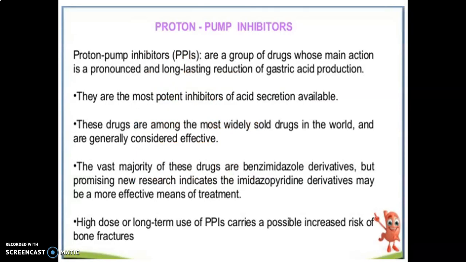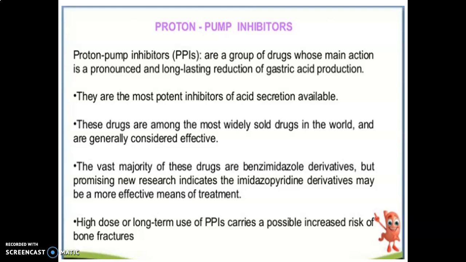So first of all, what are proton pump inhibitors? Proton pump inhibitors are a group of drugs whose main action is a pronounced and long-lasting reduction of gastric acid production. They are the most potent inhibitors of acid secretion available. These drugs are among the most widely sold drugs in the world and are generally considered effective.